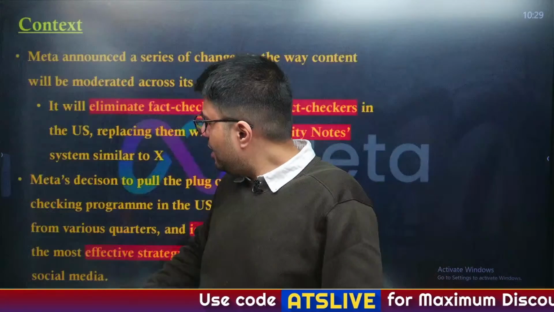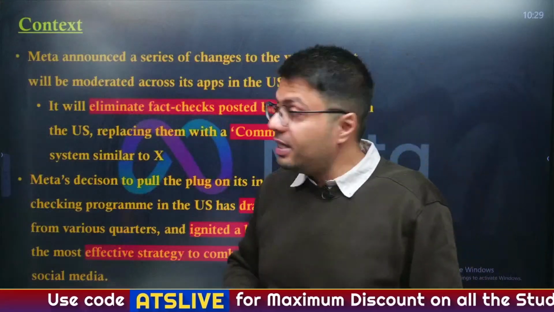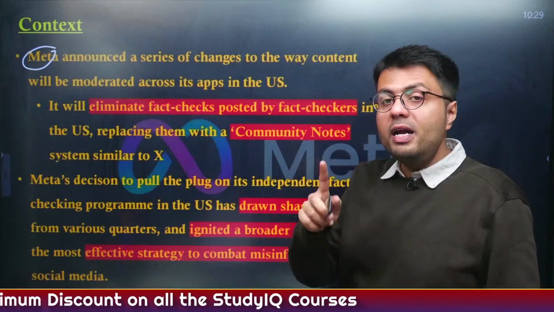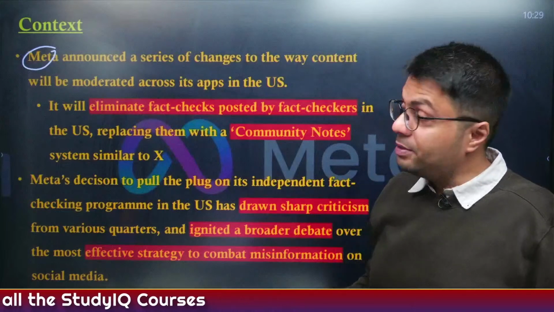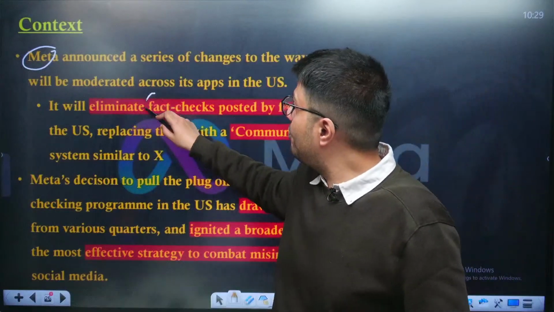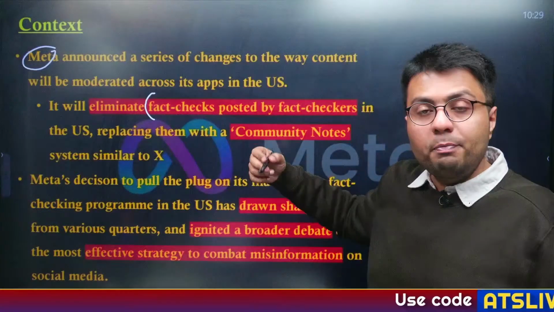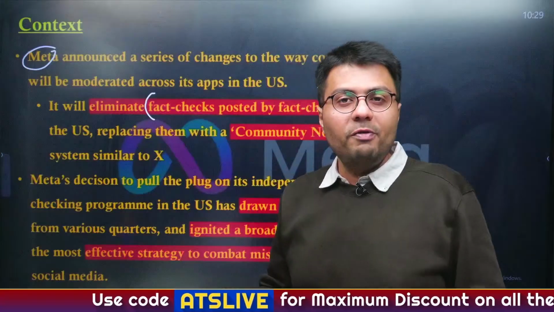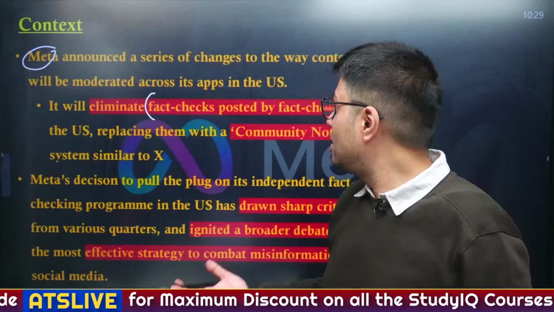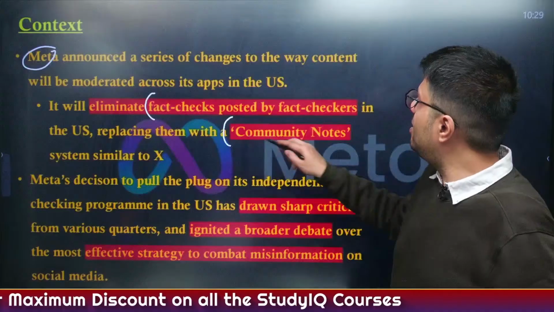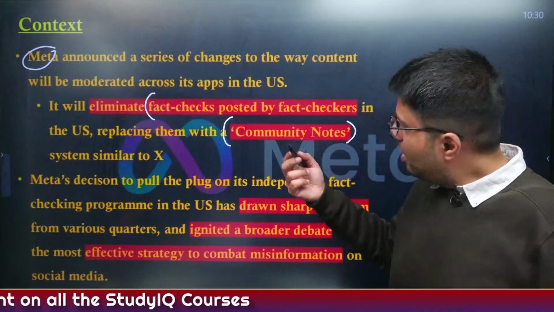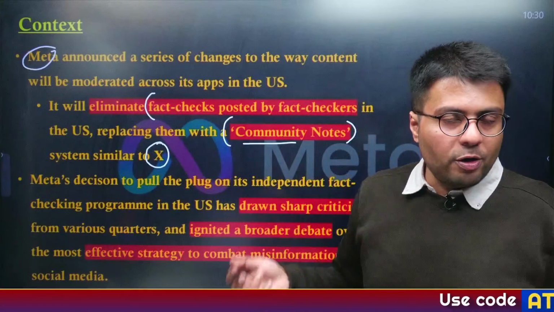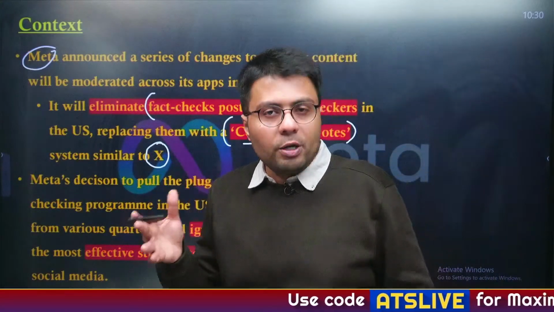Now, as I was saying, the context of this article is that recently Meta announced a series of changes in how it moderates the content on its social media websites. Earlier it used to form independent fact-check panels, and these panels were responsible for identifying whether content posted on their websites was actually misinformation or not. However, it is moving to more decentralized community nodes, a similar system to the one present on the microblogging website called X, which was formerly known as Twitter.